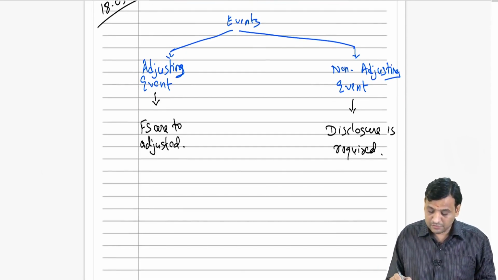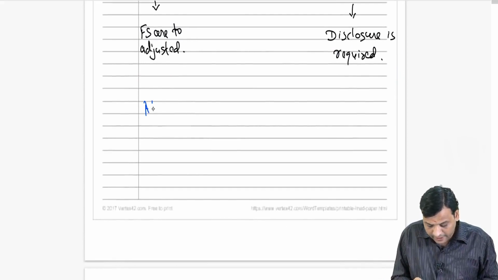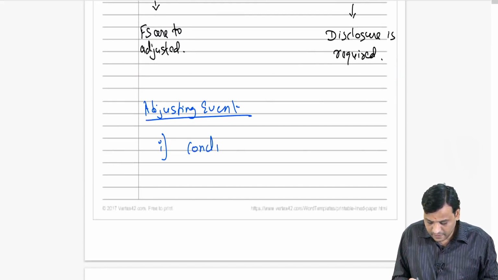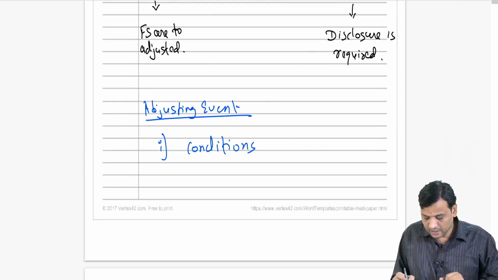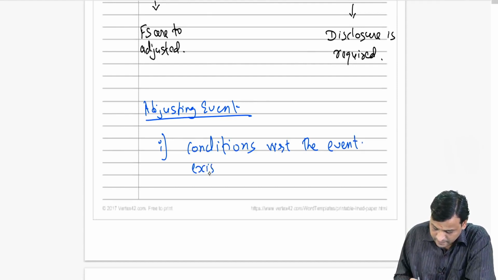Now your question comes, sir, what is an adjusting event? And that is a very important area. What is an adjusting event? Two things can come under adjusting events. Number one, conditions with respect to the event exist on the balance sheet date.